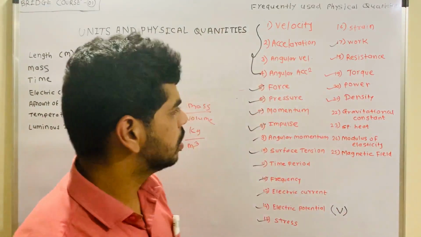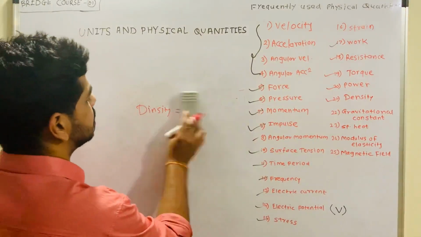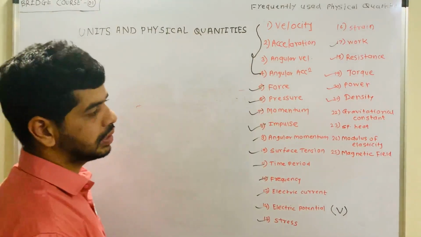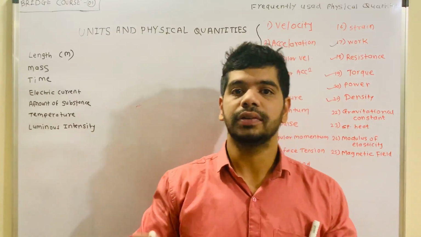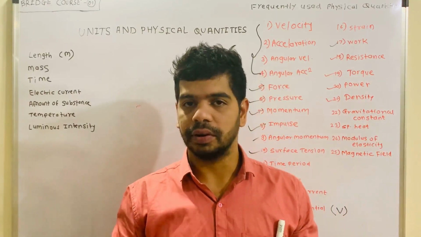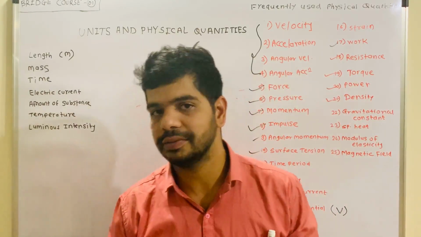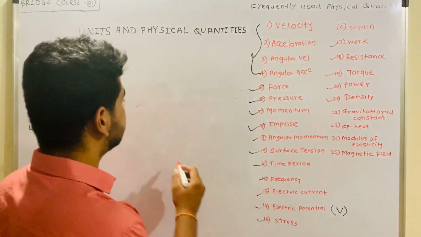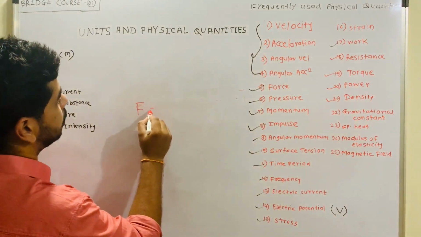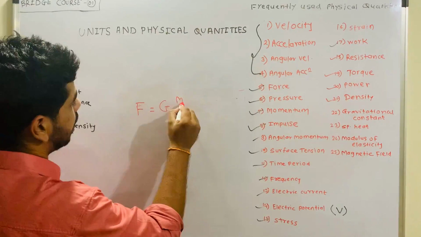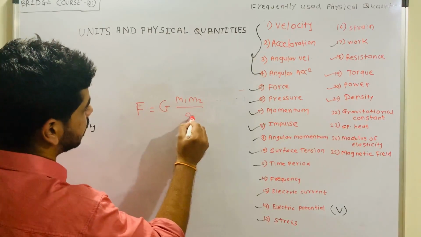Okay, this is very simple. Then the gravitational constant. What is the G value? Capital G I am talking about, not small g. Small g value is 9.8. What is capital G? We know that Newton's law of gravitation is F equal to G m1 m2 upon r square.